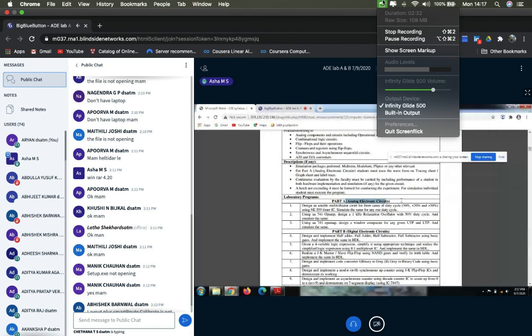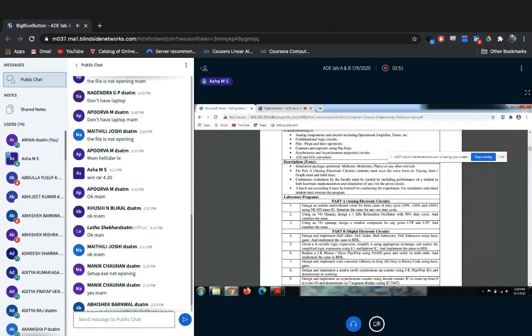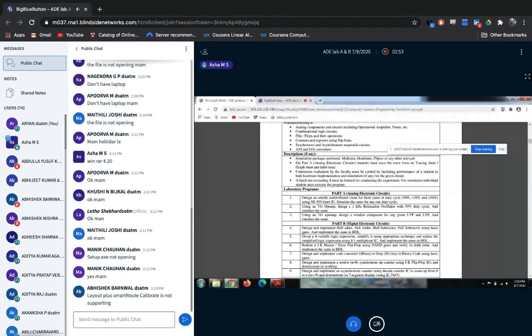Analog electronic circuits. So part A, you'll be studying the analog EC part, and part B, you'll be studying the digital electronics. In part A, all the three experiments will consist of both hardware as well as the software. This part is your hardware, and the same experiment you will be simulating in the software also. All three experiments have the software part as well as the hardware part.